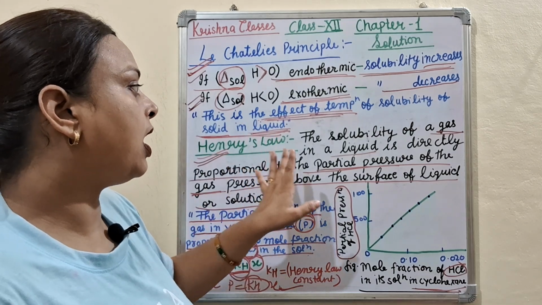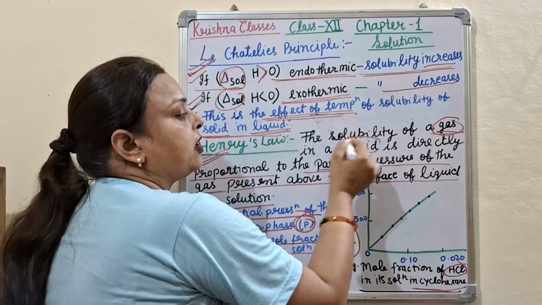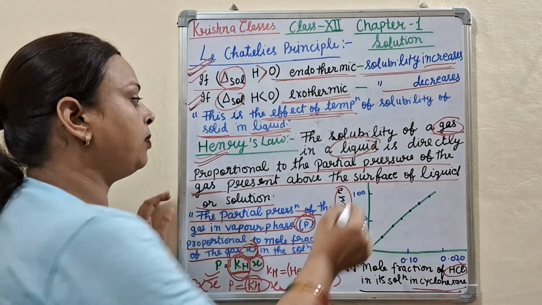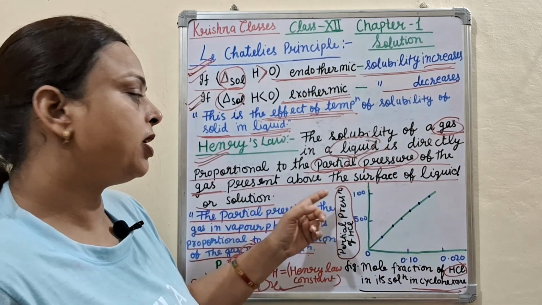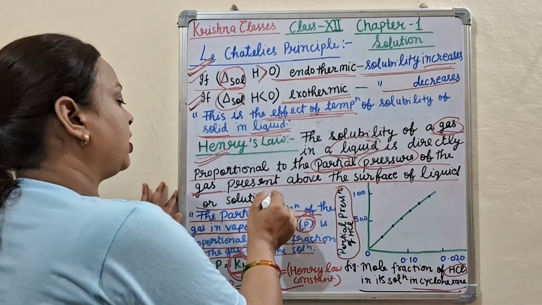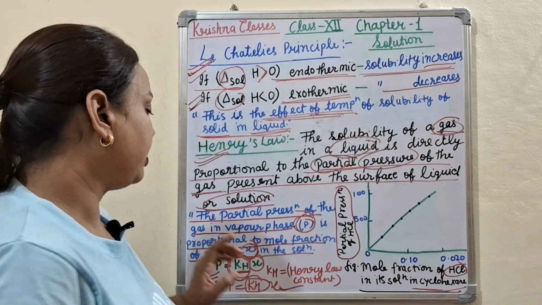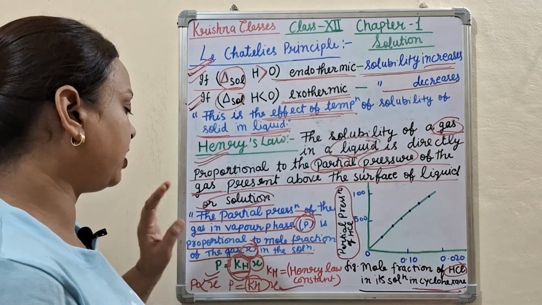Next is Henry's law. Henry's law represents the solubility of a gas in a liquid. It is directly proportional to the partial pressure of the gas present above the surface of the liquid or solution. The partial pressure P is proportional to X, the mole fraction of gas.